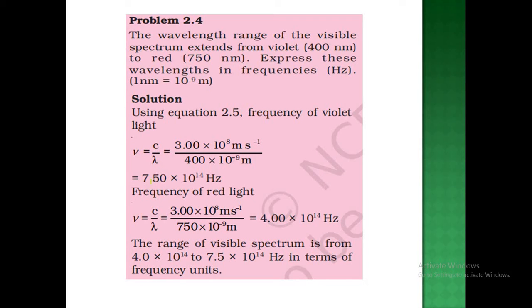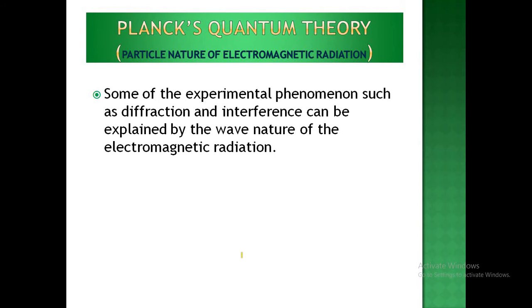So finding the frequency, for violet we get 7.5 into 10 to the power 14 Hertz, and similarly for red it is 4 into 10 to the power 14 Hertz. So the range of the visible spectrum will clearly be 4 into 10 to the power 14 to 7.5 into 10 to the power 14 Hertz in terms of frequency. So let us move further.